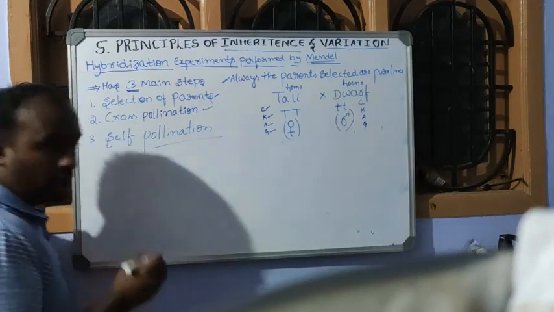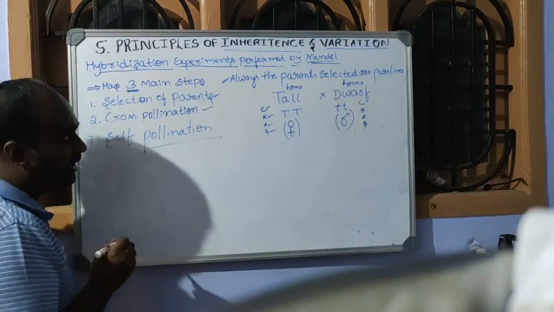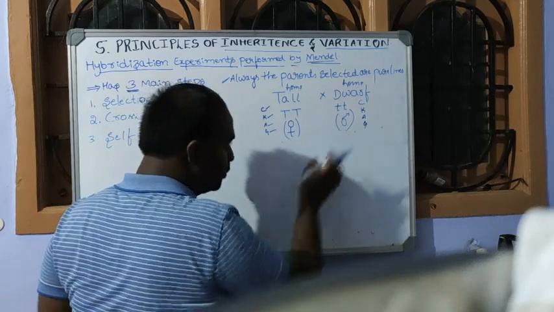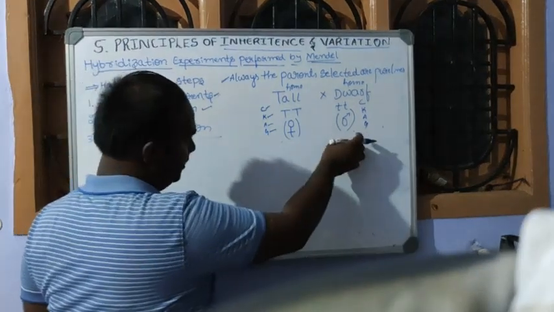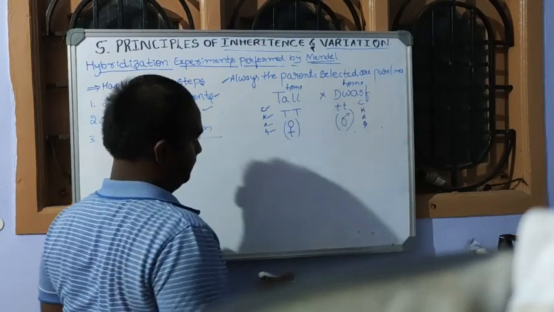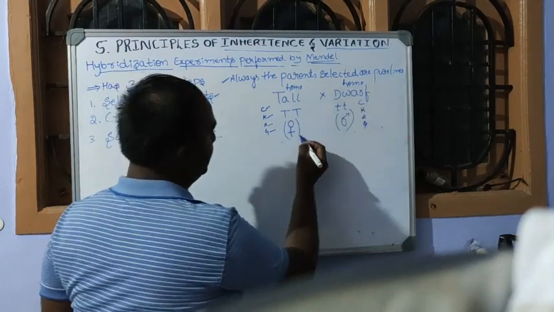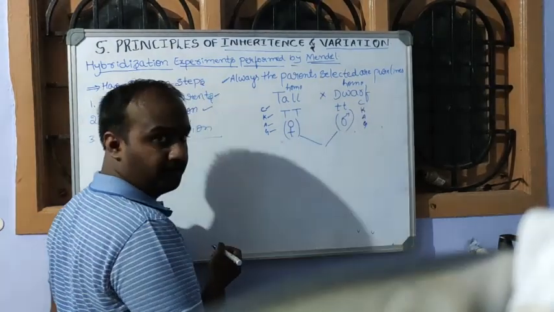Now, what we analyze from cross pollination is that there are 2 characters present. One is tall and another one is dwarf of the pea plant. Mendel crossed between them.